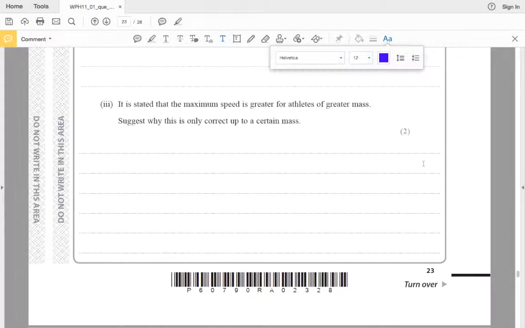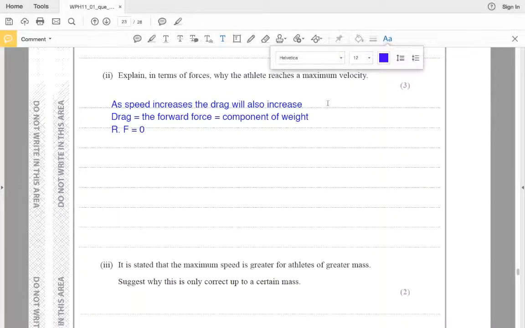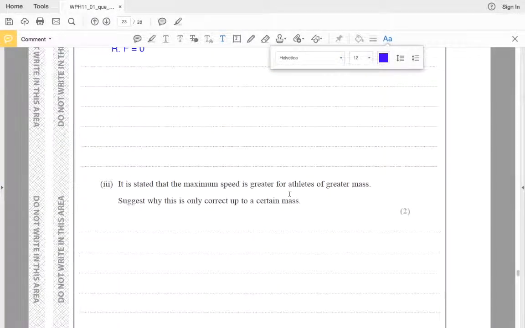Now third, it is stated that the maximum speed is greater for athletes of greater mass. So now here the mass is greater, suggests why this is only correct up to a certain mass. So this maximum constant velocity is applicable to a particular mass. So if you have a greater mass, what happens? What is the difference there? So you must think about the situation.